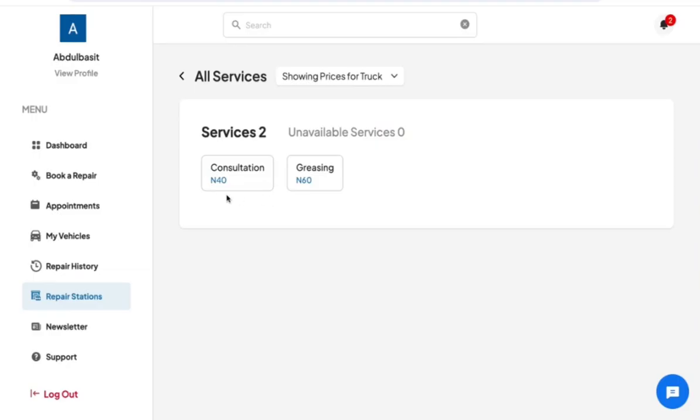These are the prices for having these services done on a truck. You can switch it by clicking on this drop down button. You can switch it to a car, and this is showing the prices for a car. You can switch it again to an SUV, and this is showing the prices for an SUV.